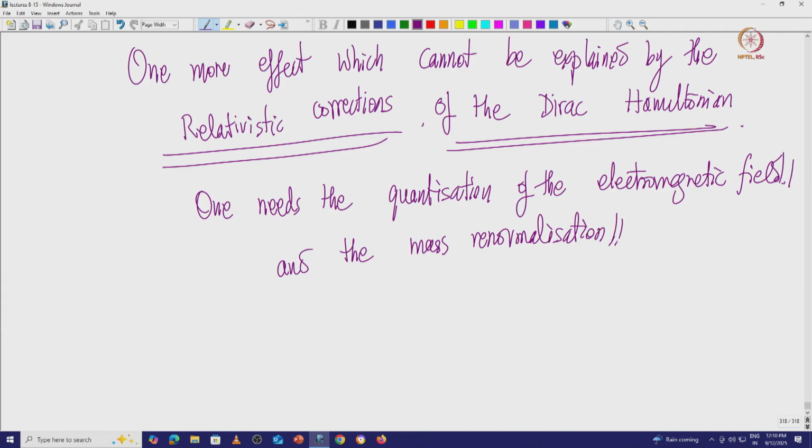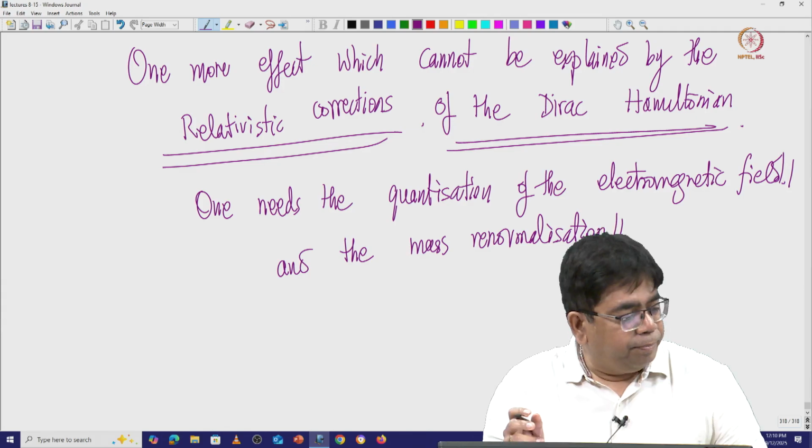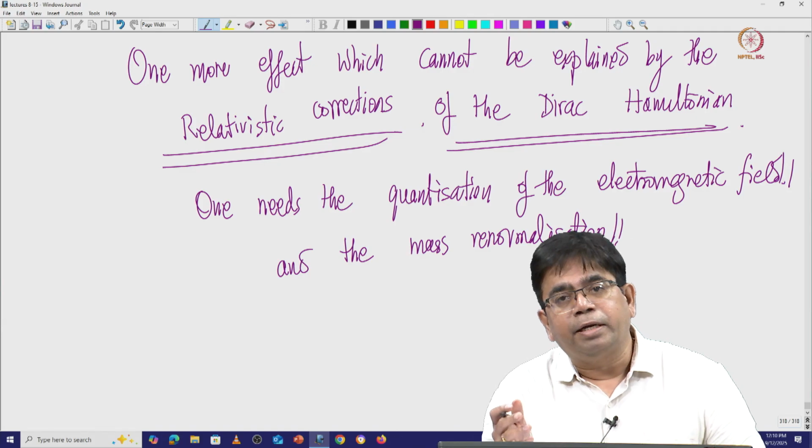So, it has some regulatory effects essentially.